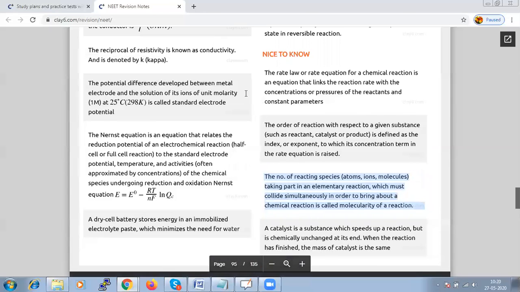And the next most important factor is the rate law. The rate law or rate equation for a chemical reaction is an equation that links the reaction rate with the concentration or pressure of the reactants and constant parameters.